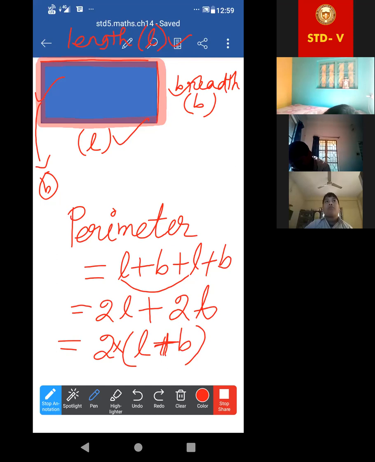Ma'am, in all cases, triangle, rectangle, square, the unit will be cm only? No, meter, kilometer. Which one is given in the